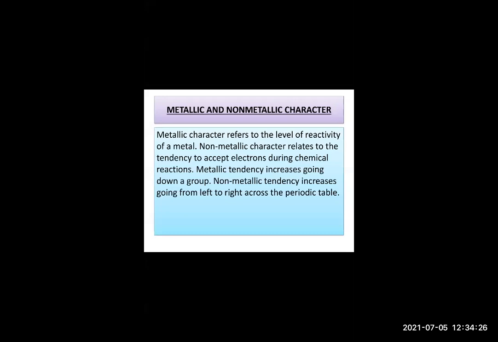So from this, what we can understand is that metals have the tendency to form a cation. And how are they forming this cation? By losing electrons, valence electrons. And this property is called electropositivity. What do we call this property of losing electrons? Electropositivity.